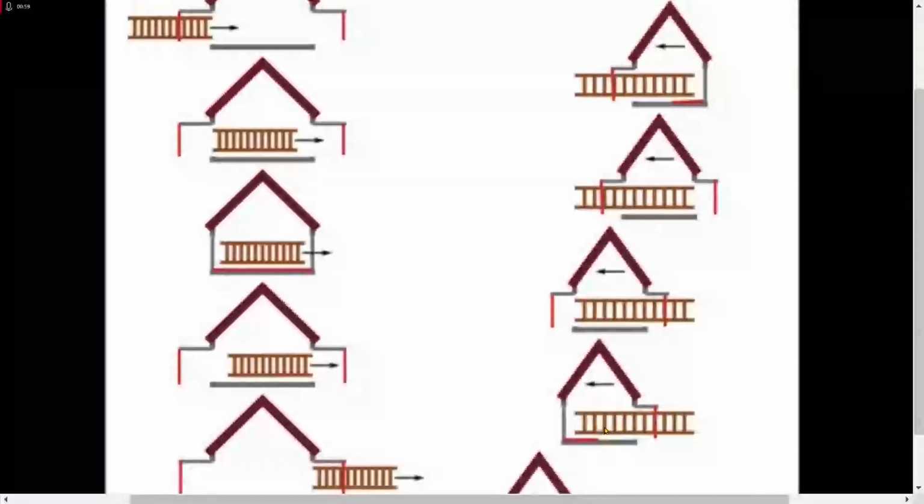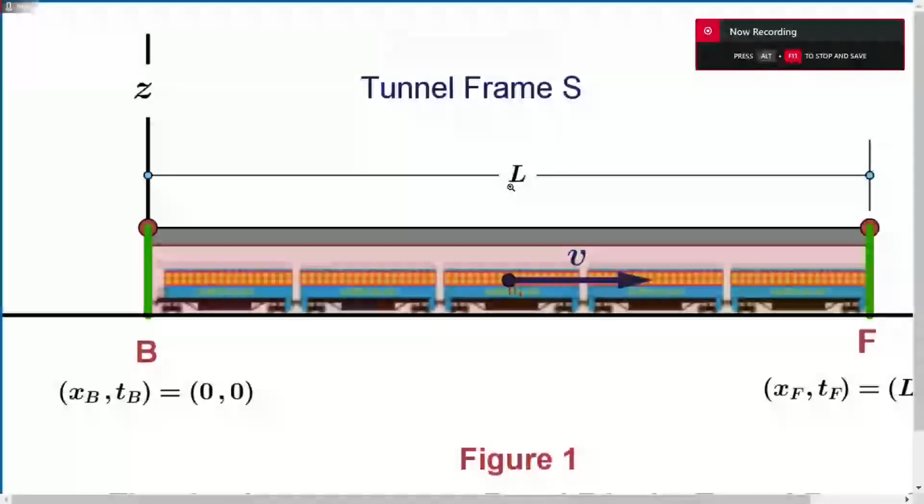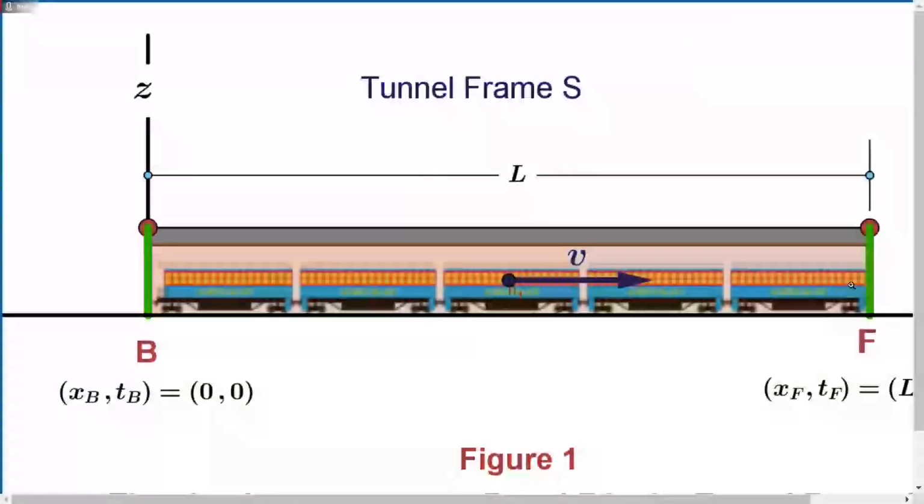Now, I understand this is more famously known with the ladder, but the other way of looking at it is called the train tunnel paradox. Again, instead of a ladder, you have a train. Instead of a barn, you have a tunnel. I'm going to go with this one, because it's a bit easier to visualize having multiple observers on the same train than just having one ladder and a person running through with that ladder. So let's take a look at what we're going to see.